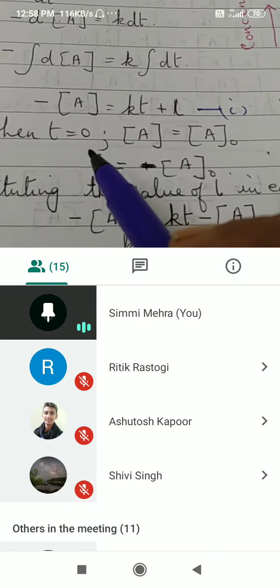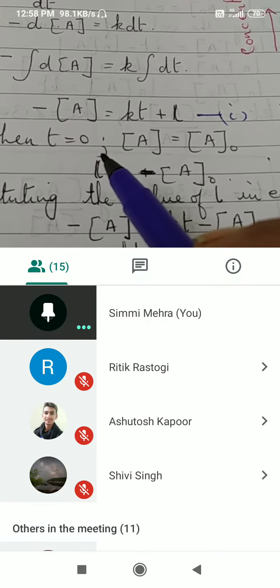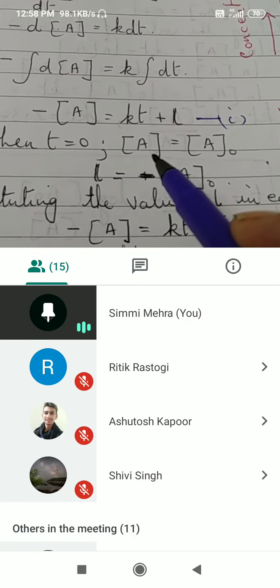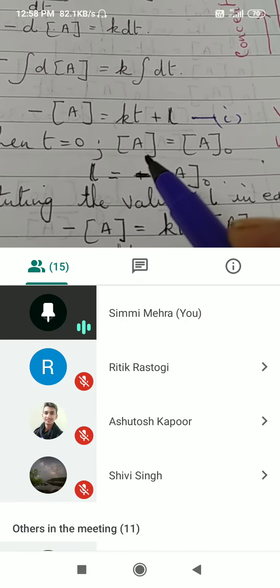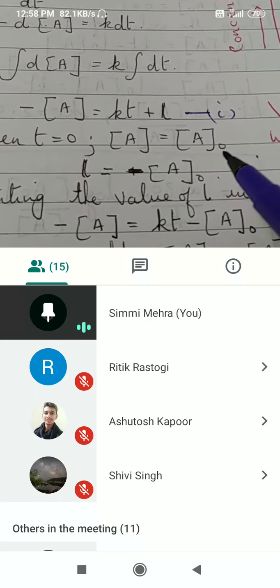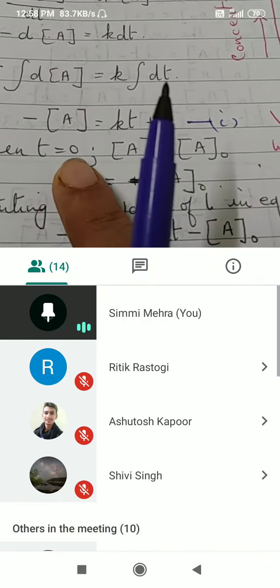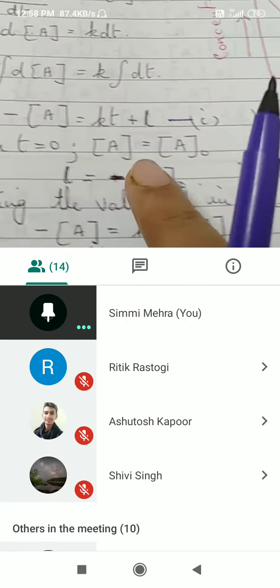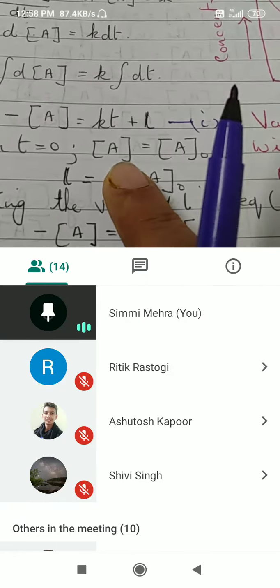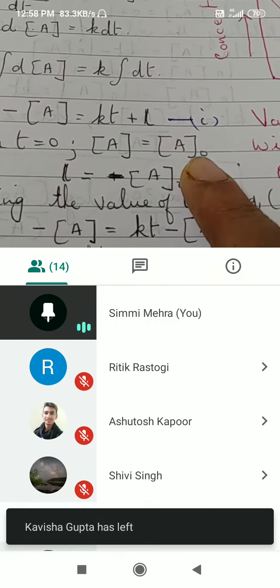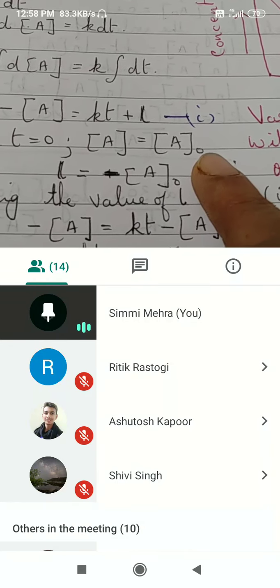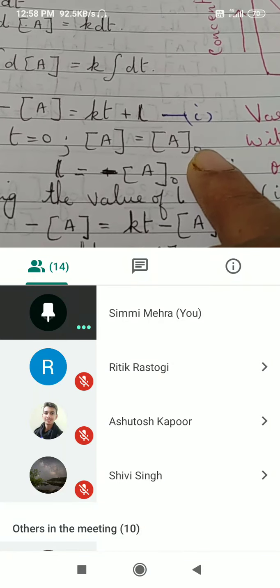When t is equal to 0, concentration of A is equal to initial concentration A0. When time is equal to 0 in the beginning of the reaction, then concentration of A will be known as initial concentration A0.